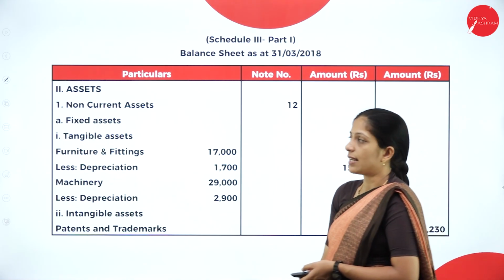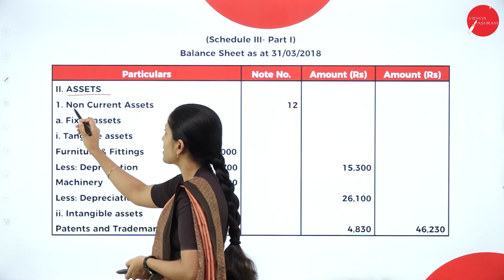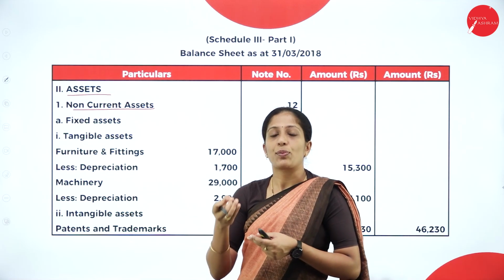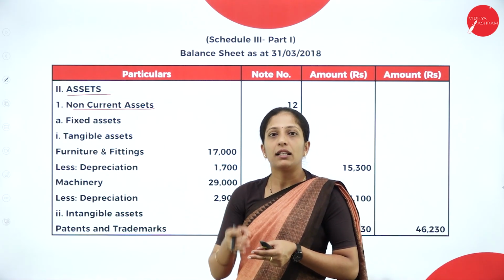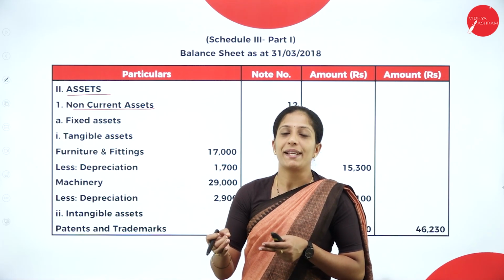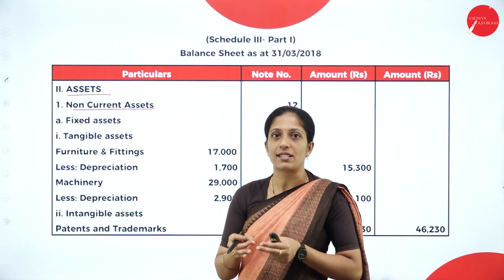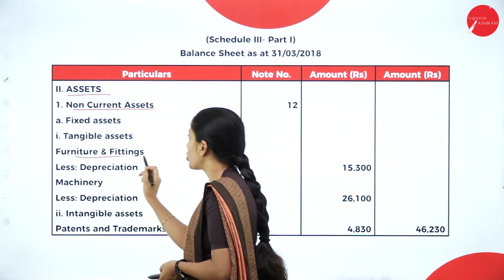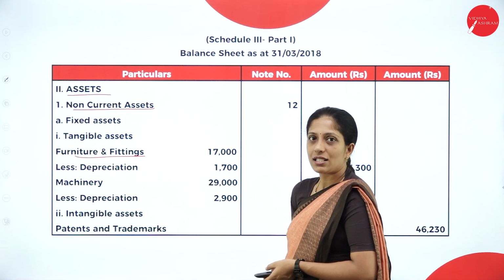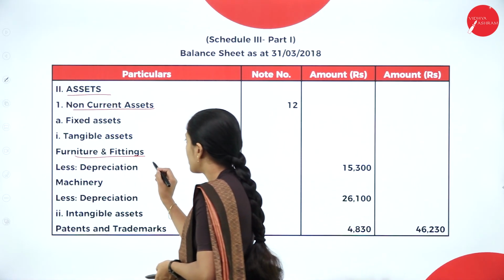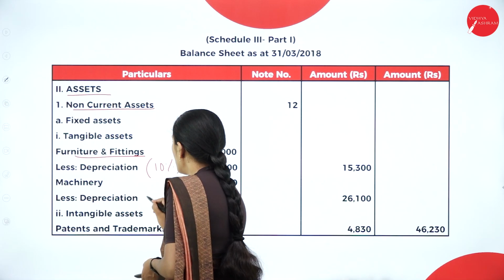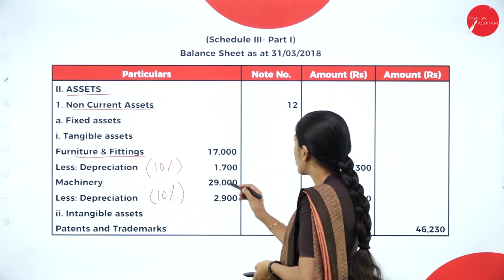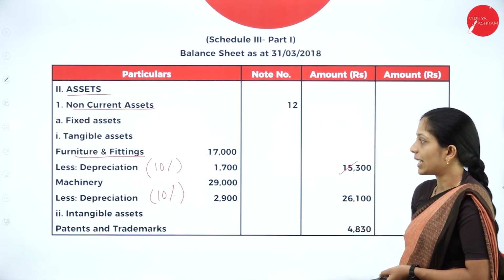Next, second is assets. So, under assets, we have non-current assets, first one. Under non-current asset, a fixed asset, under fixed asset, we have tangible as well as intangible. In this question, yes, we have both tangible assets and intangible assets along with the depreciation. So, you have to minus those depreciation. So, tangible asset, we had furniture and fittings, 17,000 minus depreciation, already we have calculated 10% each. So, here also 10% each. So, already we have calculated. So, overall it will be 15,300.